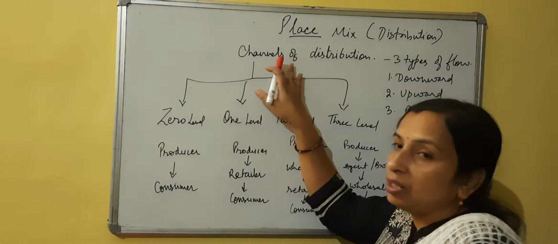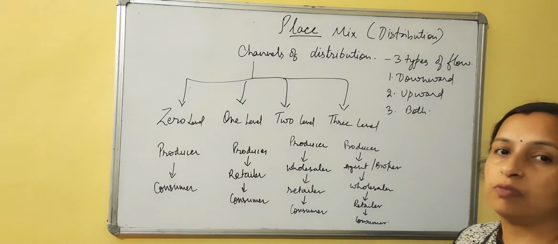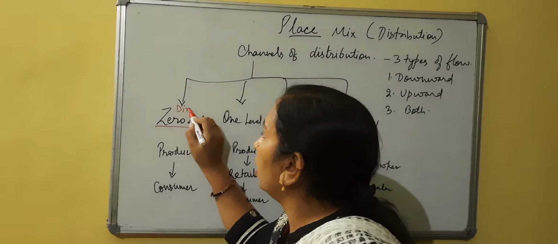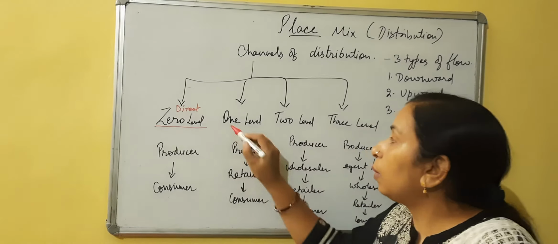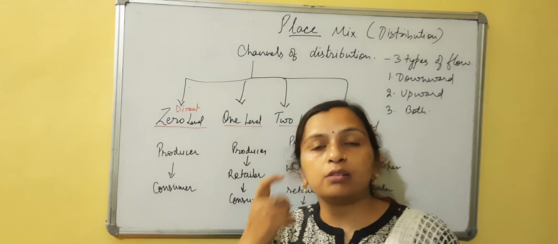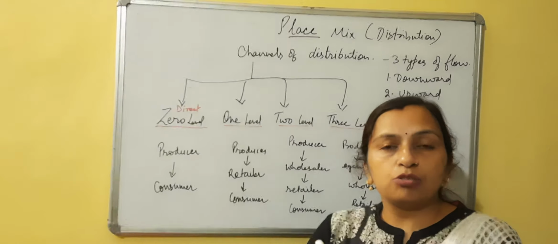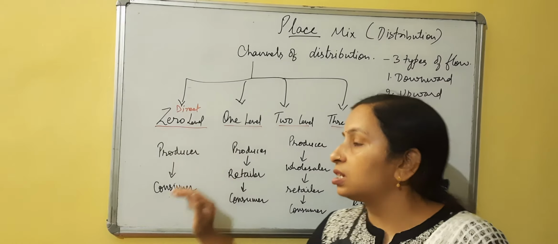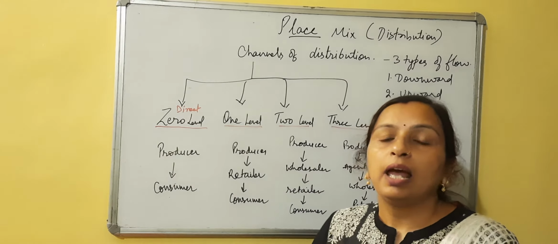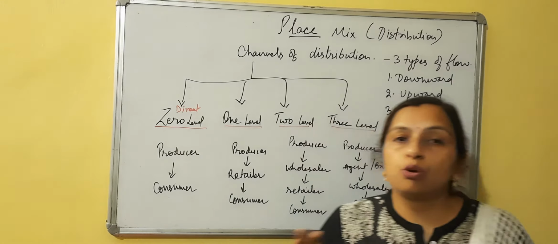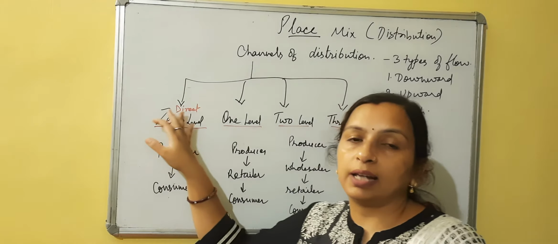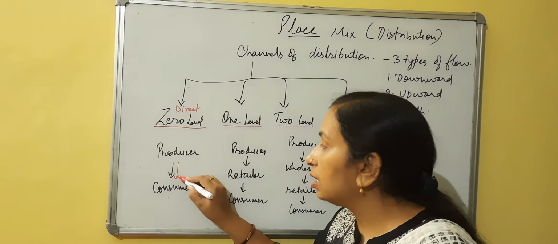Now after that we will see that there are 4 channels of distribution. First one is the zero level, also known as the direct channel. Second one is 1 level, then 2 level, and then 3 level. Zero level means there is no intermediary in between the producer and the consumer. The producer will manufacture the product and sell directly to the customers, where there are no intermediaries in between.